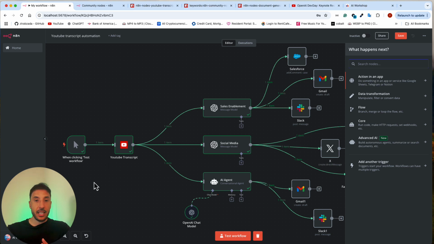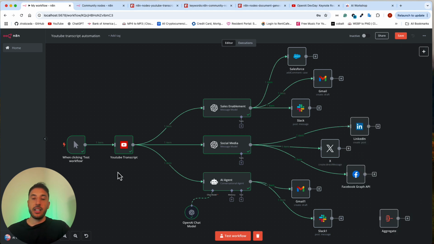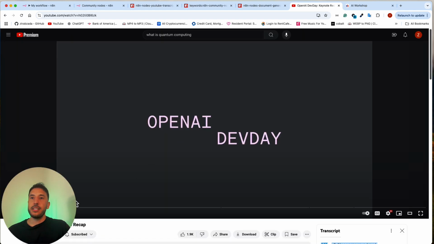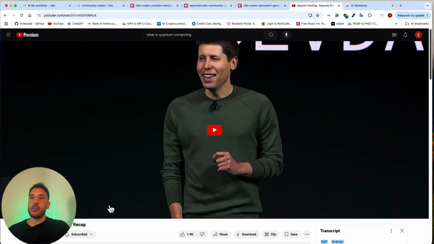Then you can take that video, convert it to a YouTube transcript, and then utilize your sales enablement, which we'll walk through in a little bit, to be able to convert that YouTube transcript into several other things that you can do with it, right? But like I said, you can come here and just add a webhook where you'll be able to monitor a particular channel, or you can have an HTTP request tool where you can have access to other different resources. But anyways, for our purposes, for this demo, all I'm doing is literally going to YouTube, and this is the OpenAI Dev Day that Sam Altman announced, the GPT-4o.